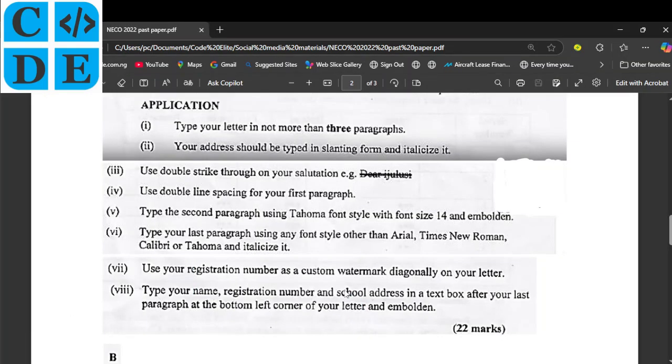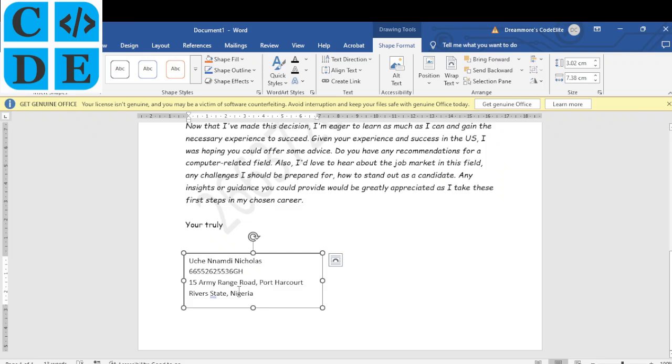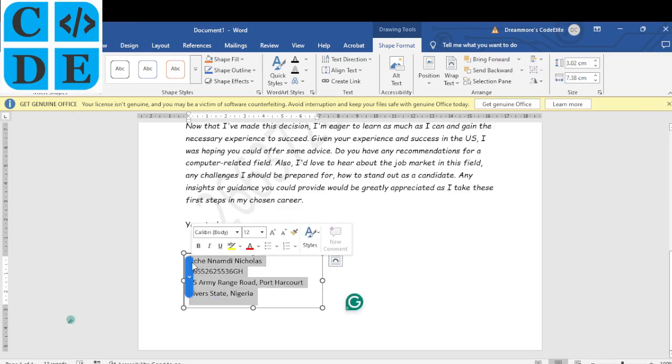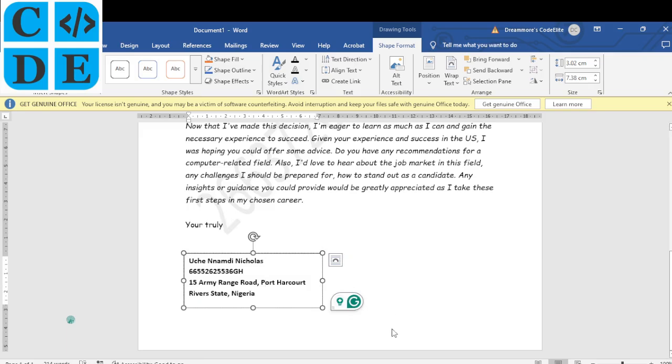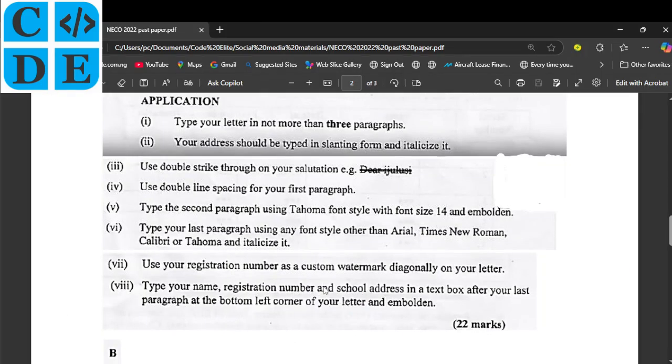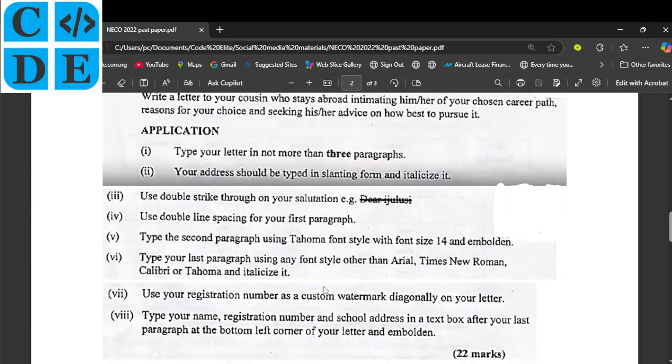So type your name, branch number, school address in the text box after your last name. Okay, we've done that. After the last paragraph at the bottom left corner, so it is rightly positioned of your letter, and make it bold. Okay, so we need to make it bold. So I think we're good here. Any other thing? So that's that. So I think we're done with this part.